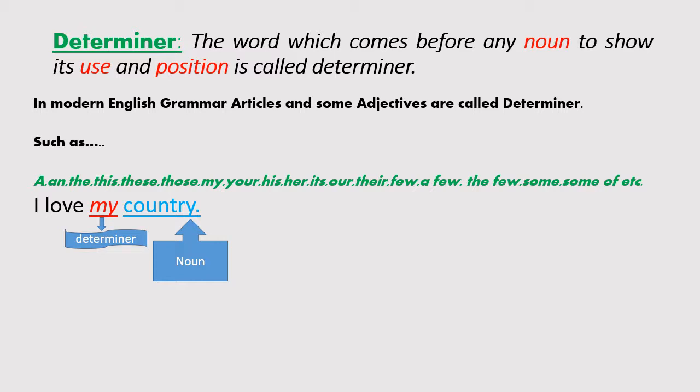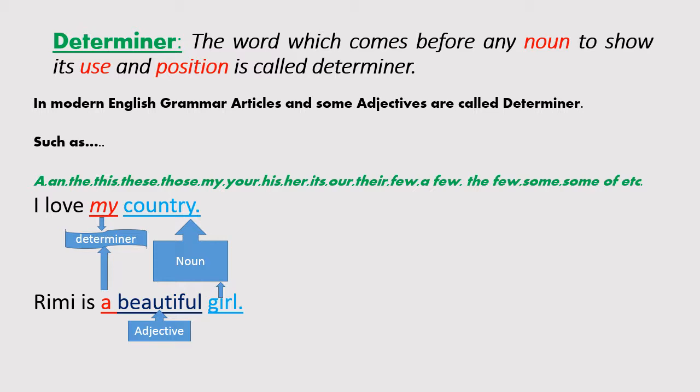Let's see another example. Rimi is a beautiful girl. Here we see after the determiner we got two words. Here a is the determiner, girl is noun, beautiful is adjective. Why?